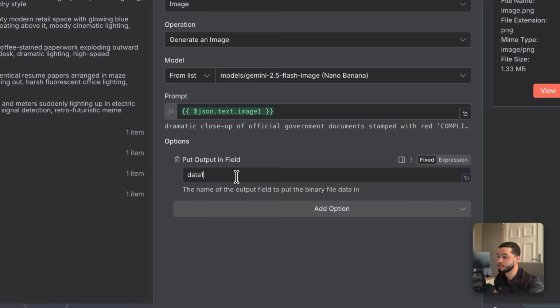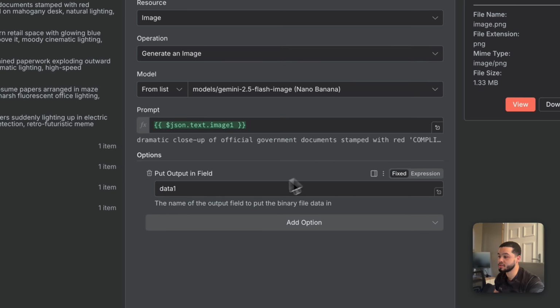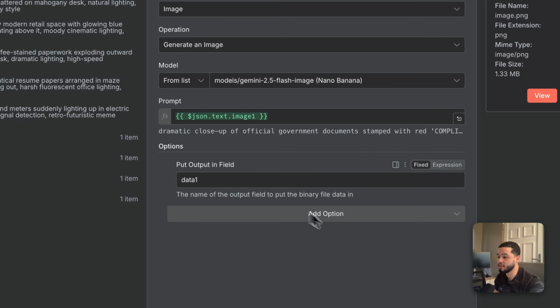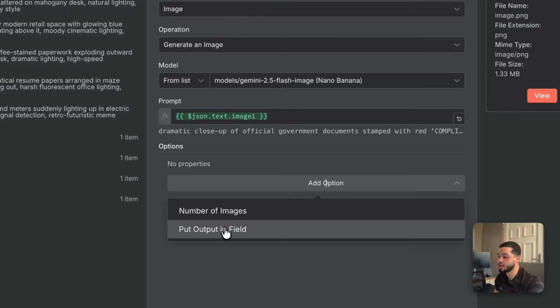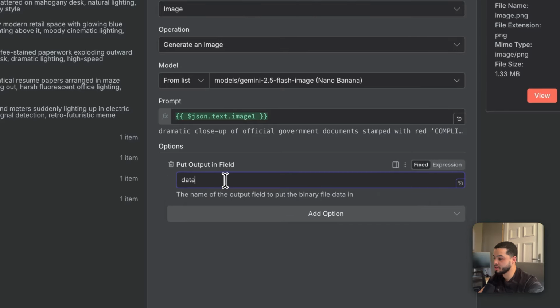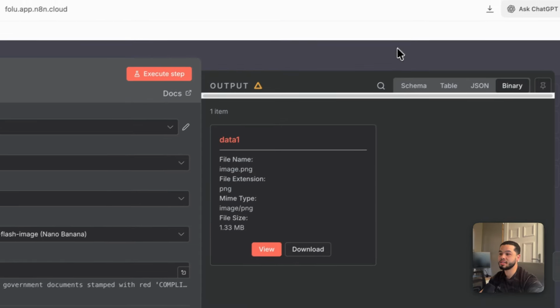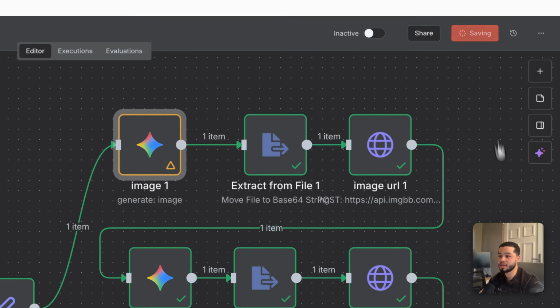Now an important part is the output over here. As you can see over here, I have put output field, and you will get that if you come down here to add section, you'll click put output field, and we'll just output this as data 1. So we know that this is going to be image number 1. We can click save on that.